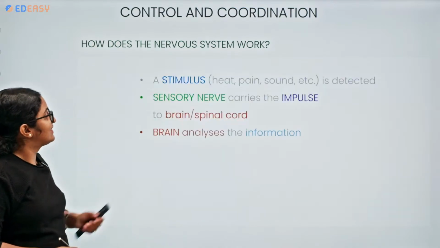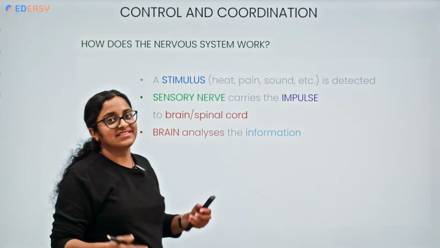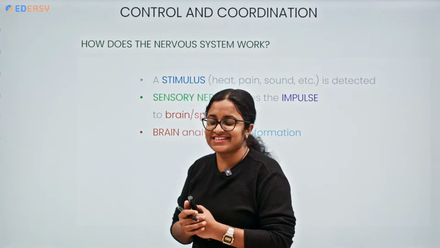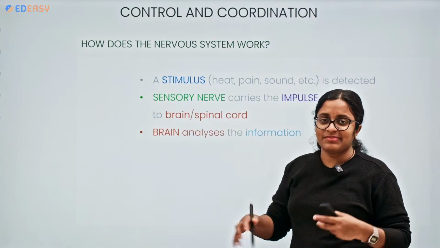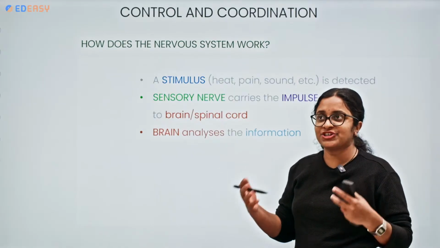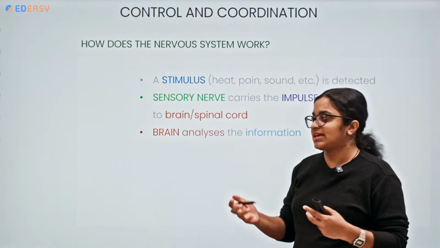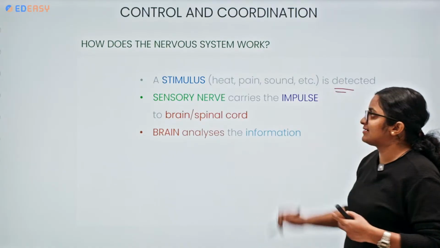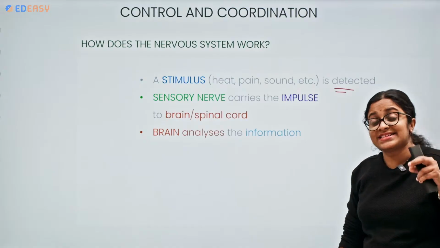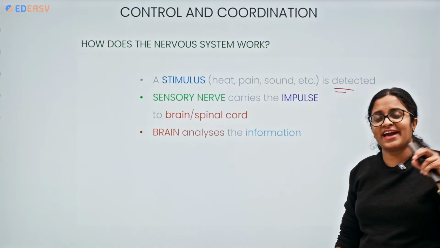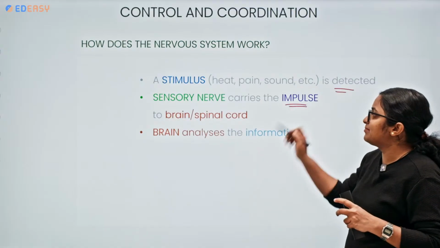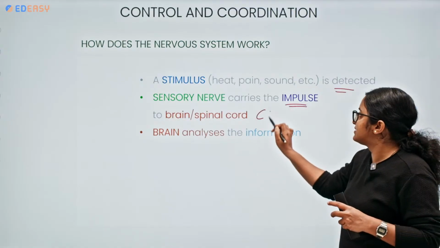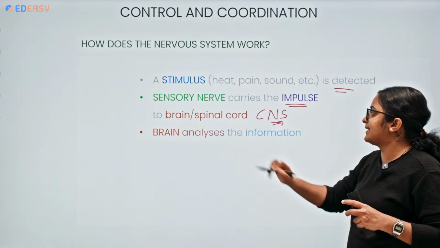Okay, now, how does the nervous system work? Now comes the question of how it is working. It might be any stimulus: heat, light, pain, pressure, temperature, anything. It is detected by the sense organs, where we have receptors. They detect it. The sensory nerve carries the impulse to the CNS, including the brain or the spinal cord.